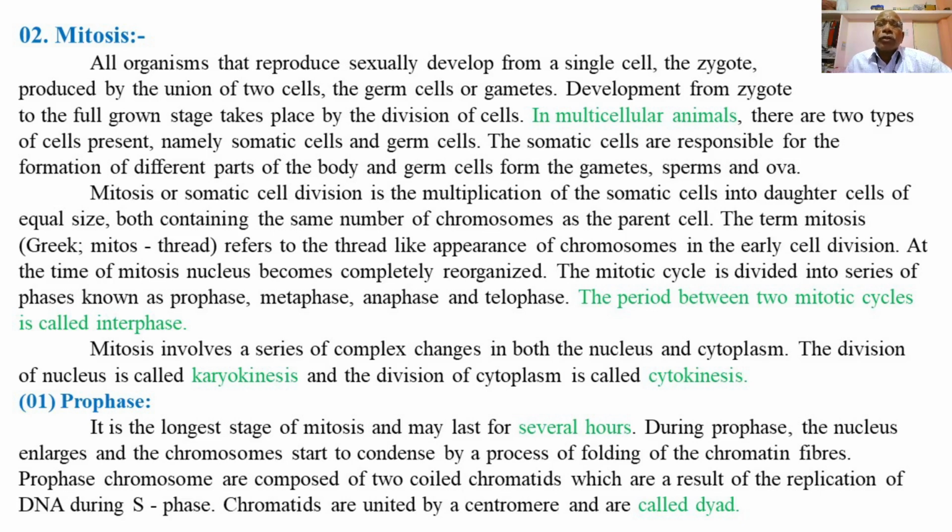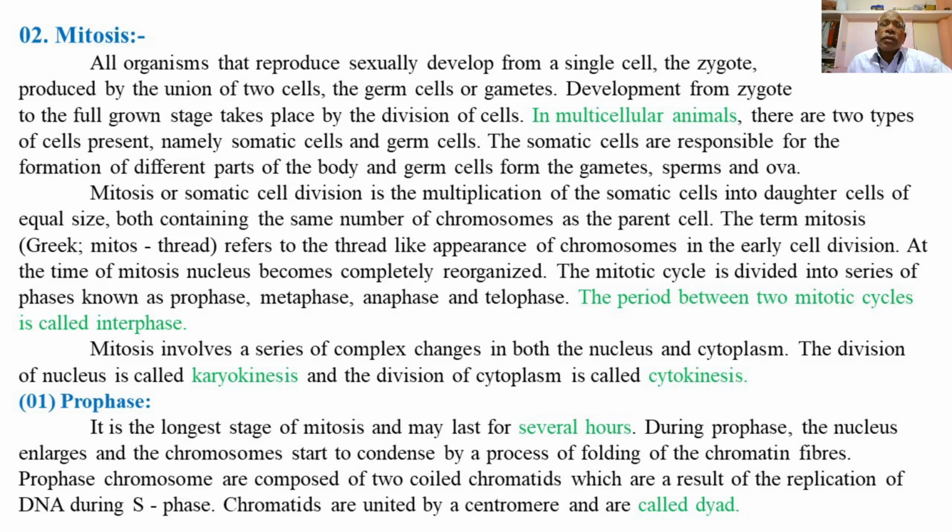Development from zygote to the full grown stage takes place by the division of the cells. So the zygote, or the fertilized egg, divides, redivides mitotically and grows or develops into a living organism.